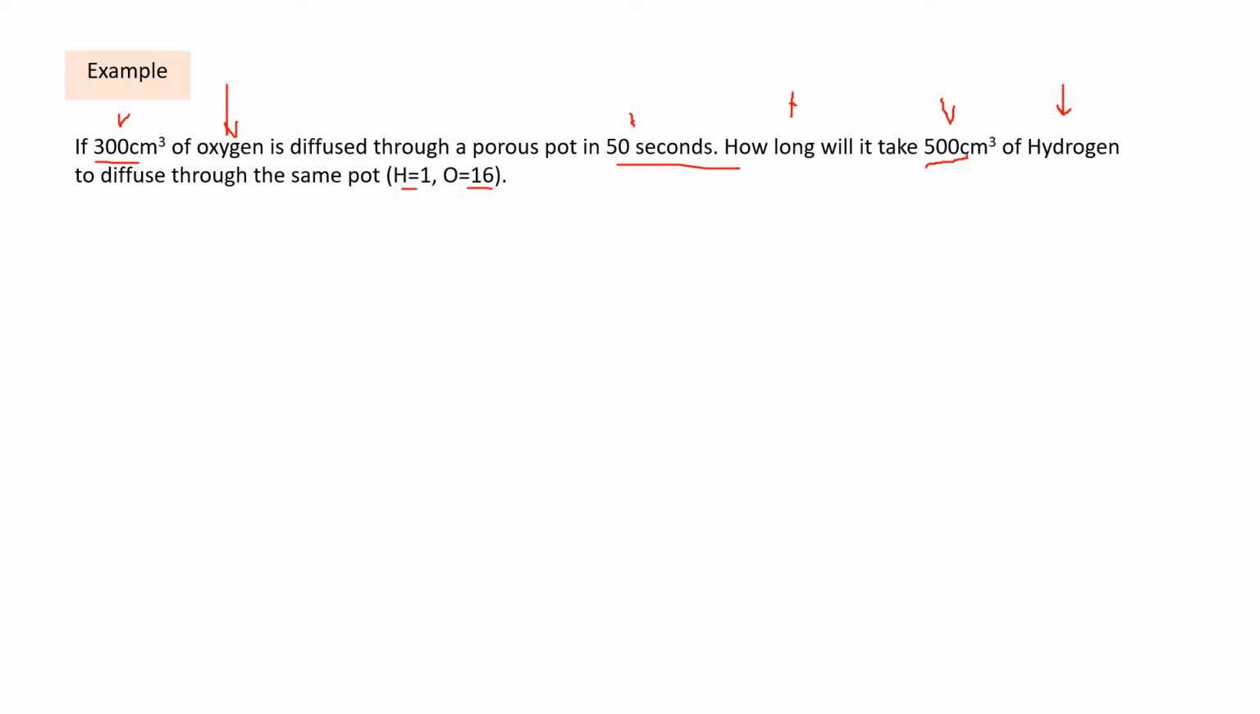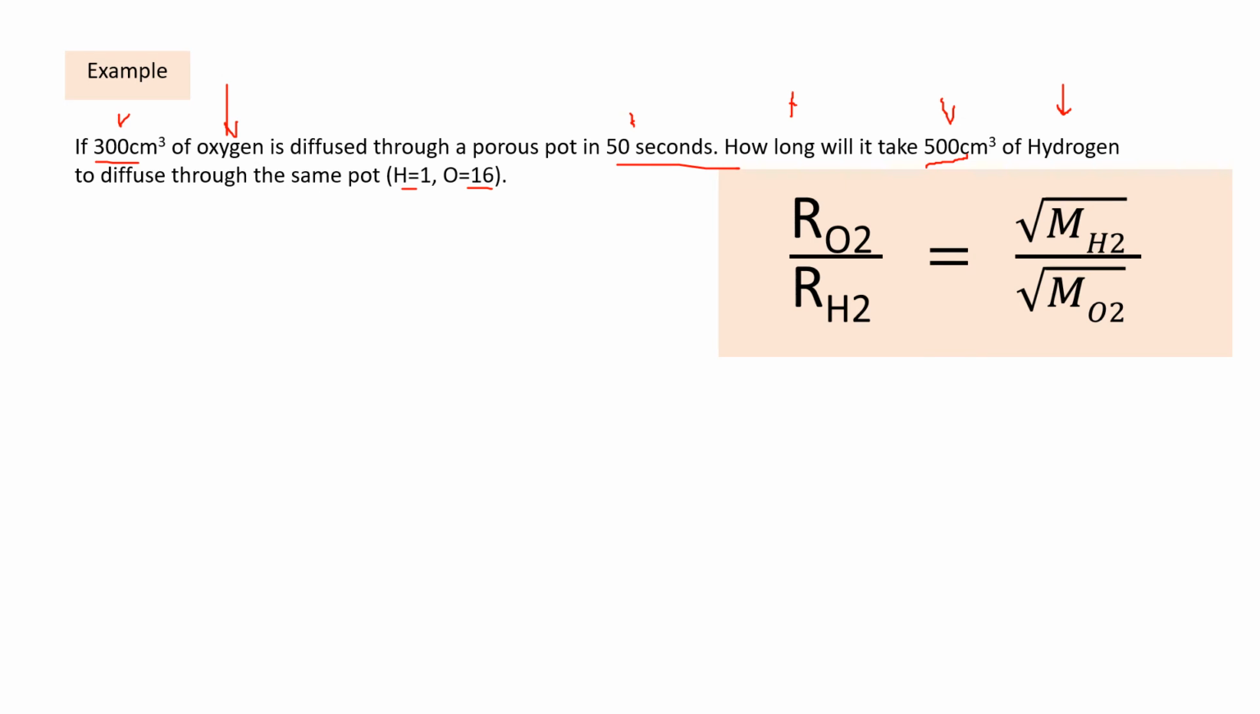Very good. So let us work with this formula here. Rate of O2 over rate of hydrogen, then we have the square root of the molecular masses of the gases. So we work with rate equals volume over time again. So rate is going to be what? 300 centimeter cube over 50 seconds for the rate for oxygen. That's going to give us 6 centimeter cube per second.